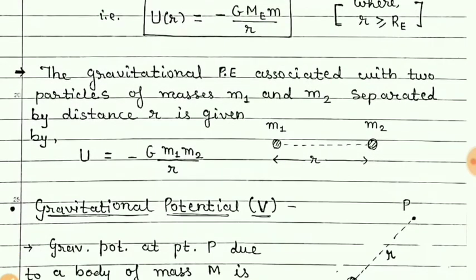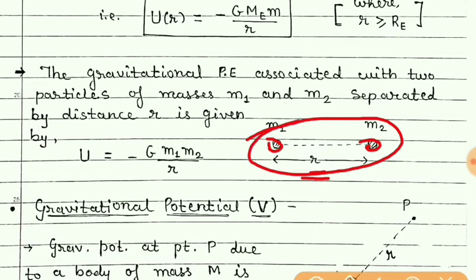So now in general we can say that if there are two particles separated by distance r, then this system of two particles also has gravitational potential energy.